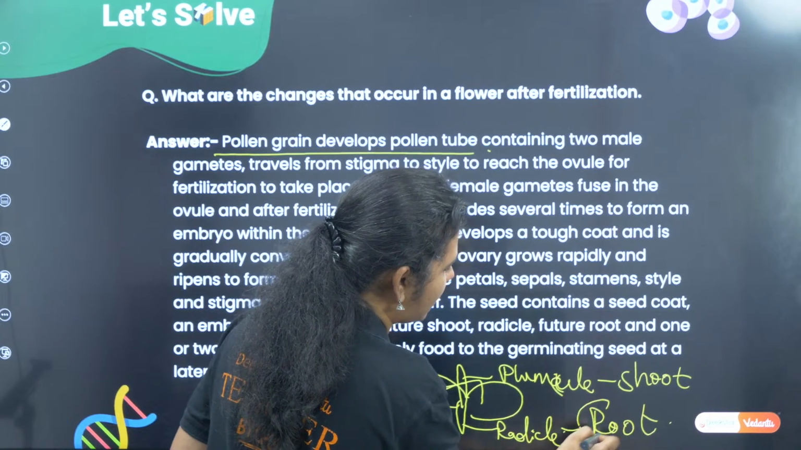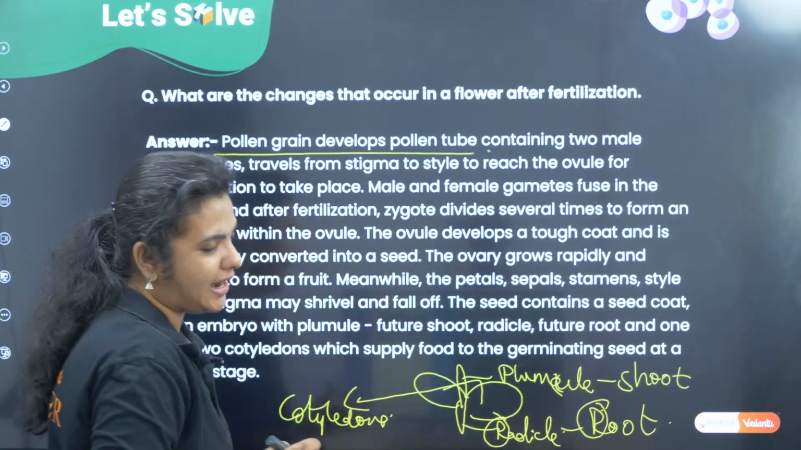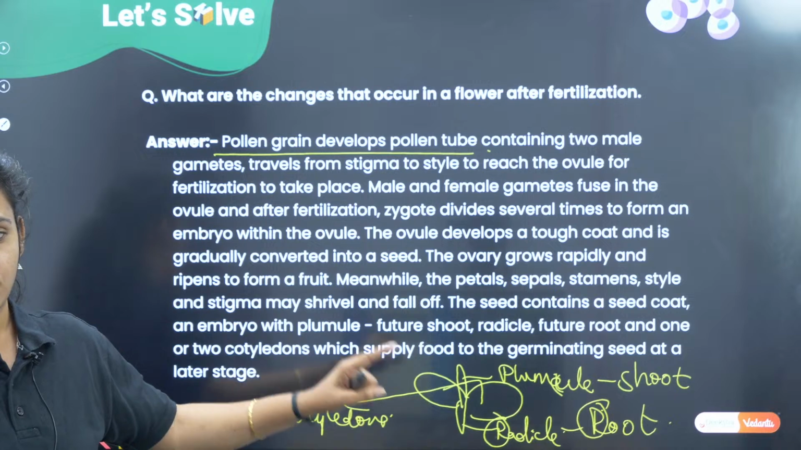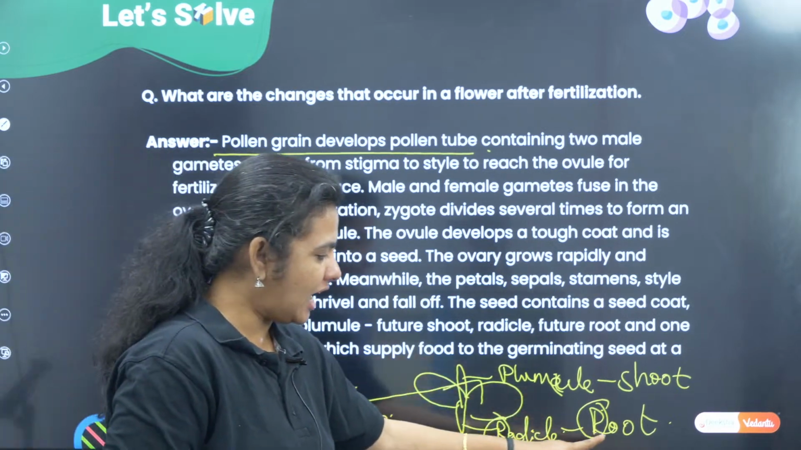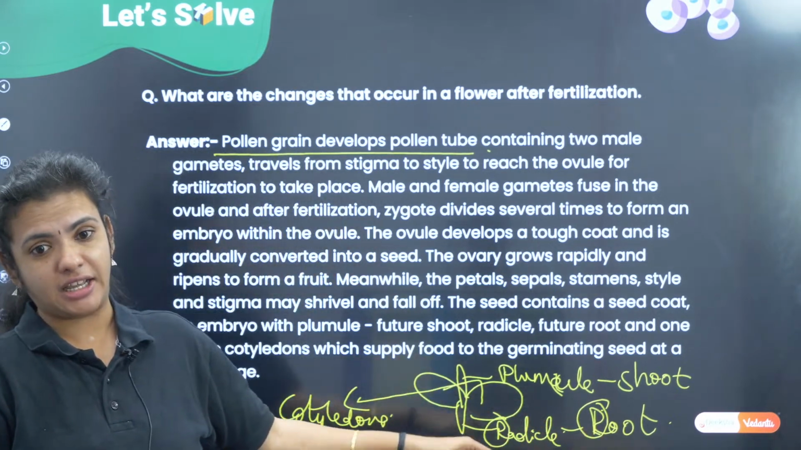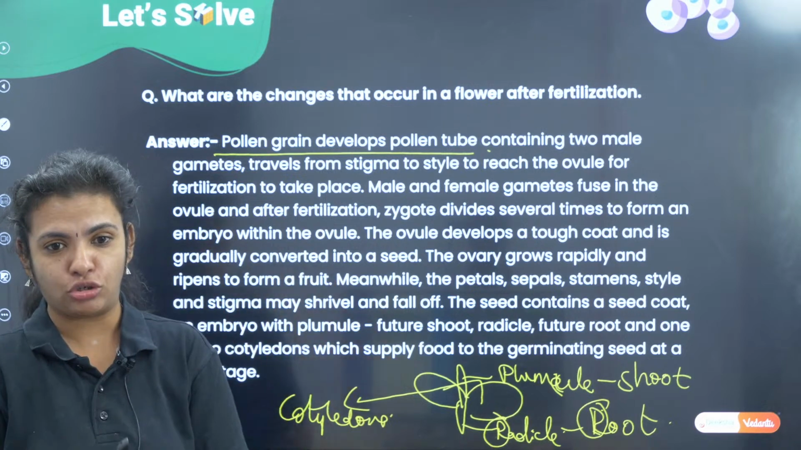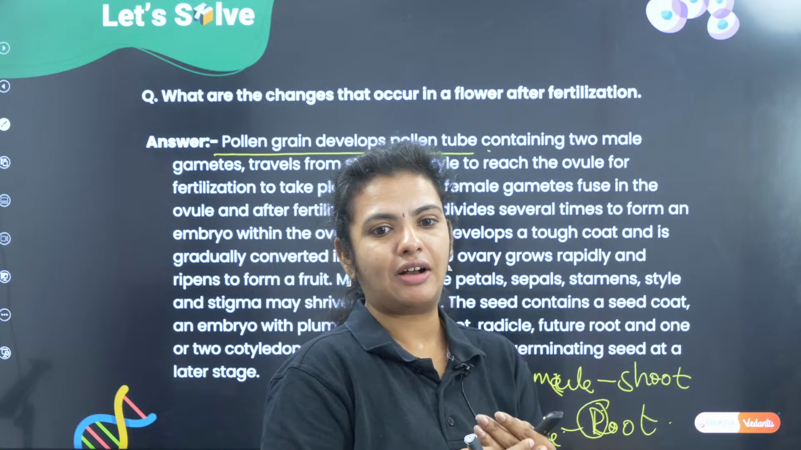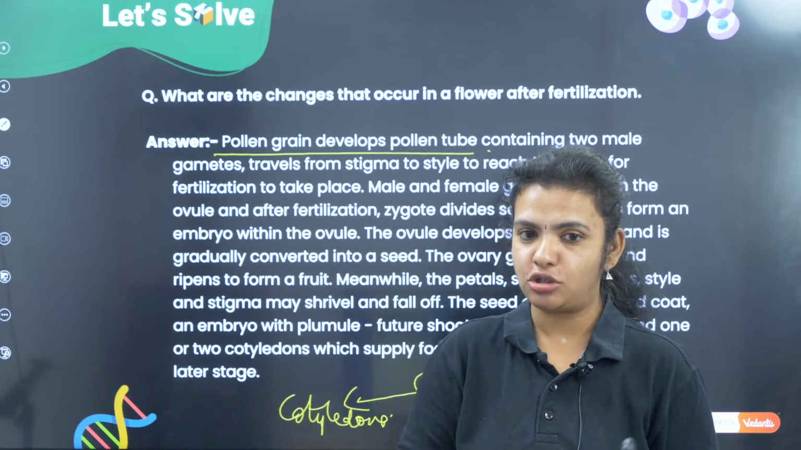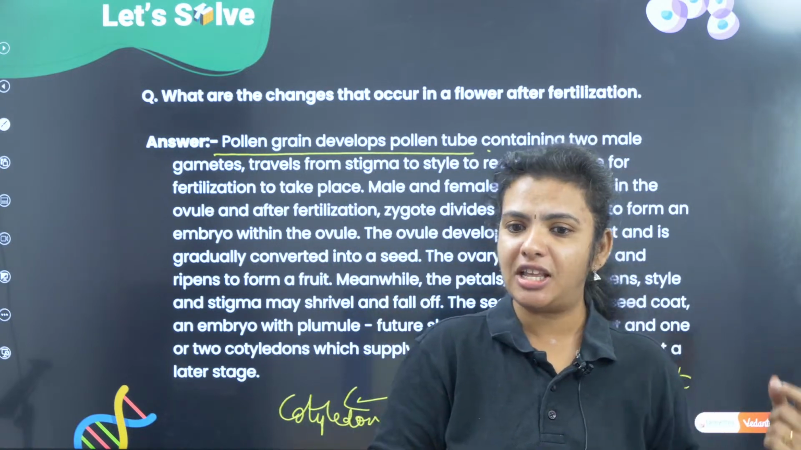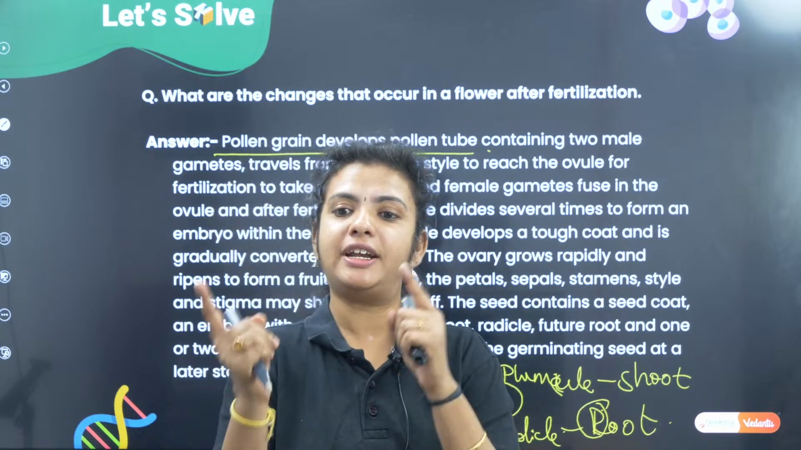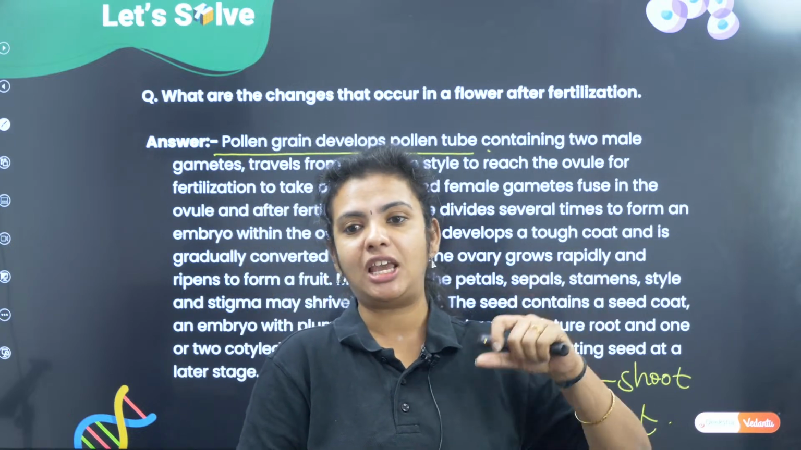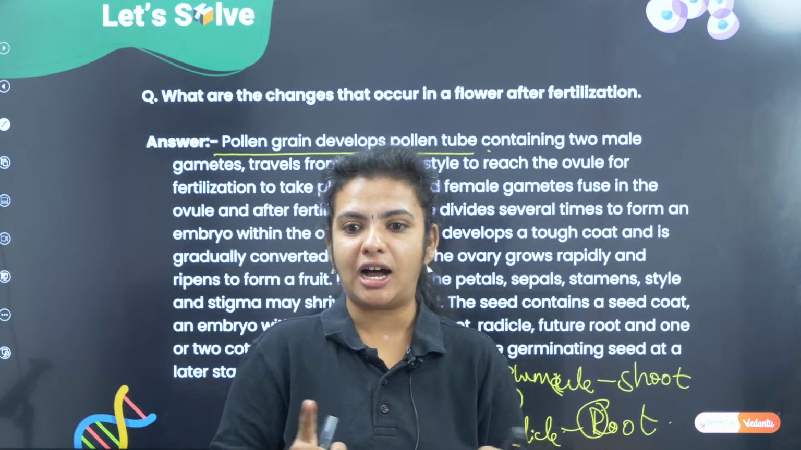How are you going to remember? R for root, R for radicle. Okay, so don't get confused. R for root, R for radicle. So the radicle is going to develop into the root, the plumule becomes the shoot, and then the seed is going to have a seed coat. Okay, so you can end the answer in this manner also, or you can write it in the same way we discussed in the previous question. Both are correct.